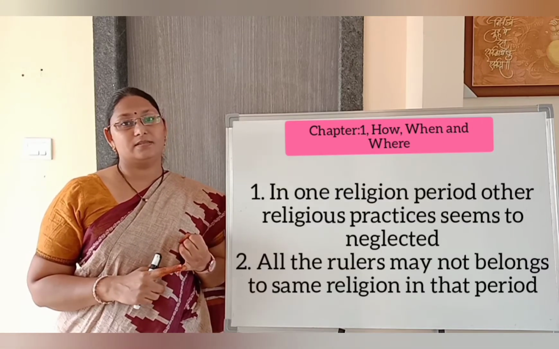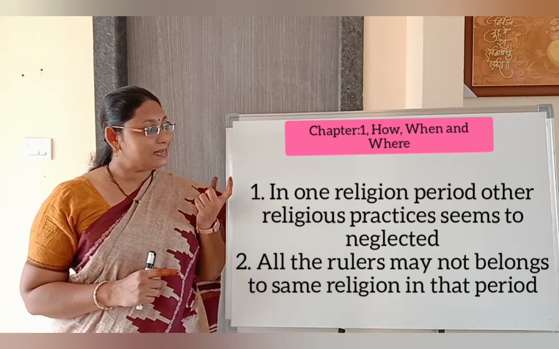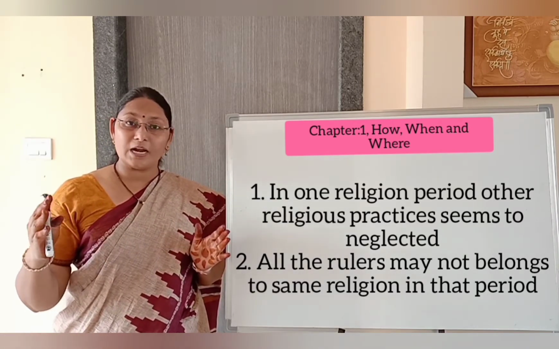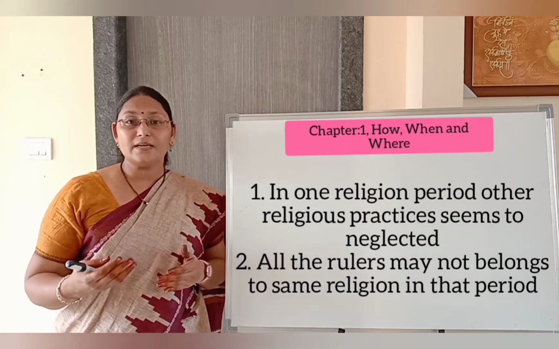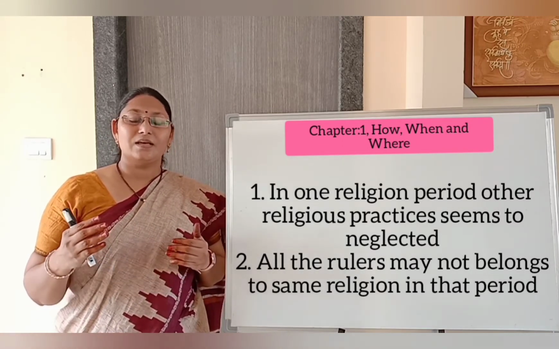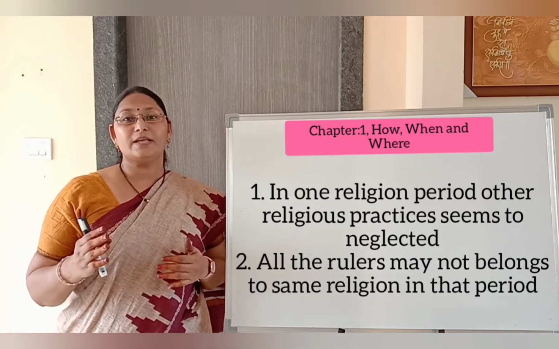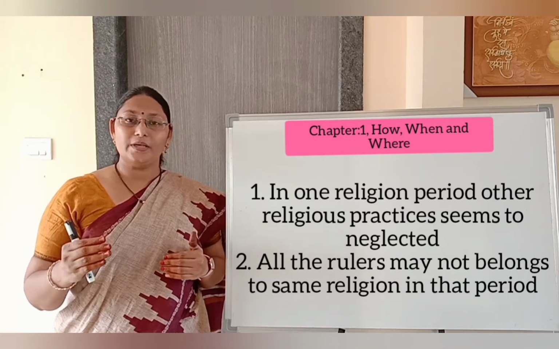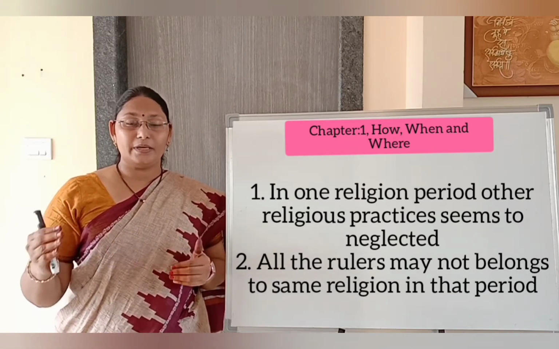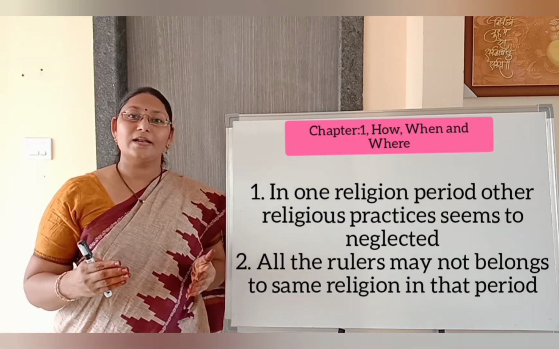The first one is, if we consider a particular religion as the major religion for that period, what about the remaining religions in that period? It means they are neglected. And the next one is, if you take any one religion's period, the kings and rulers in that period may not belong to that particular religion.